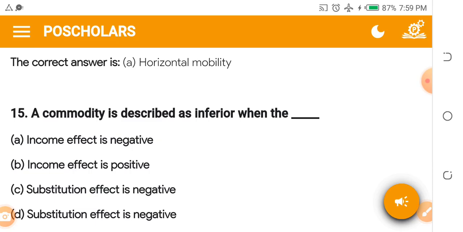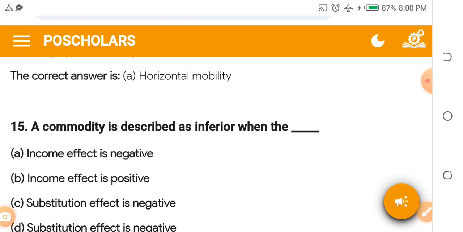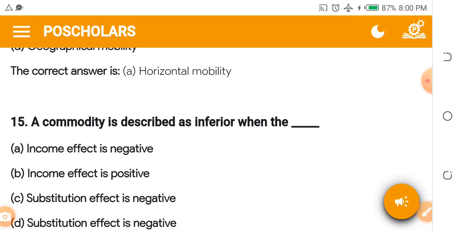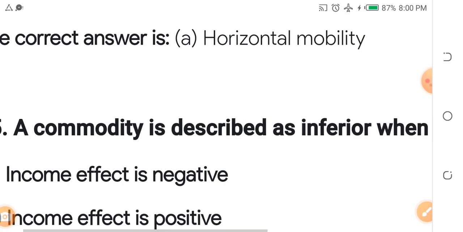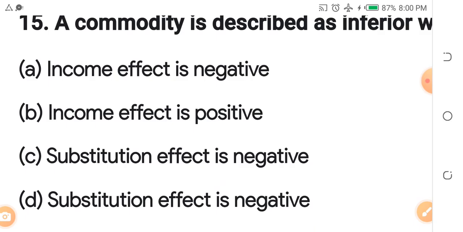See the question. A commodity is described as inferior when, let me take it again. A, income effect is negative. B, income effect is positive. C, substitution effect is positive. D, substitution effect is negative. So a commodity is described as inferior when, is it income effect is negative or income effect is positive, or substitution effect is positive or substitution effect is negative? Tell me the answer in the comment section.